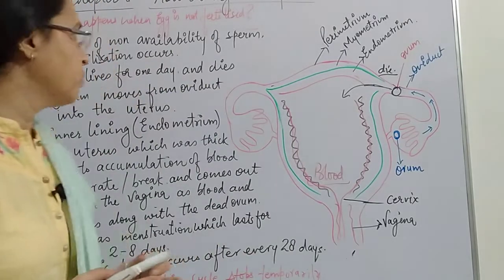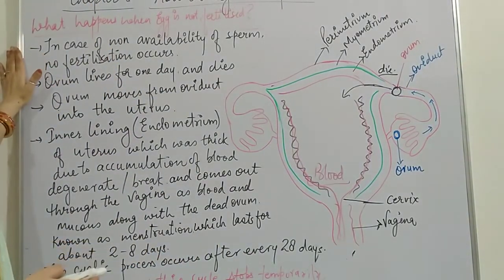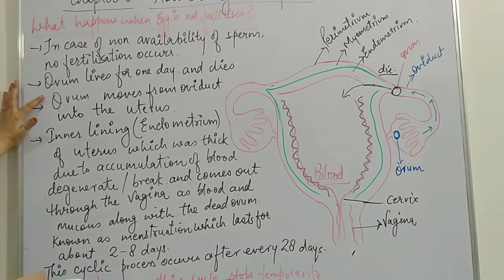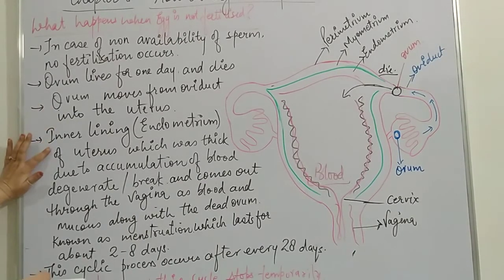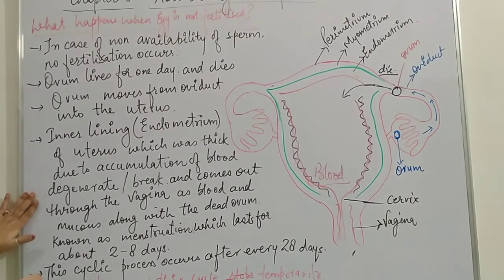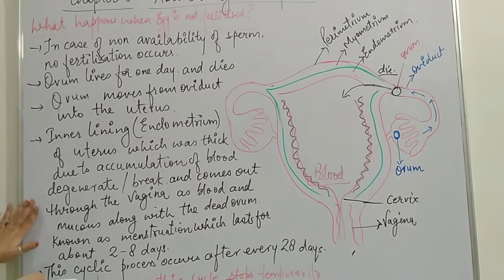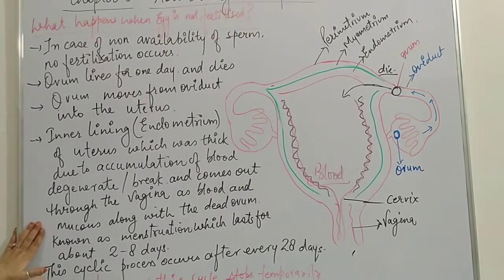So now just have a look over here. What happens when the egg is not fertilized? In case of non-availability of sperm, no fertilization occurs. The ovum lives for 1 day and after that it dies. The debris of the ovum moves from the oviduct into the uterus. The inner lining or endometrium of the uterus, which was thick due to accumulation of blood, degenerates or breaks and comes out through the vagina as blood and mucus along with the dead ovum, known as menstruation.